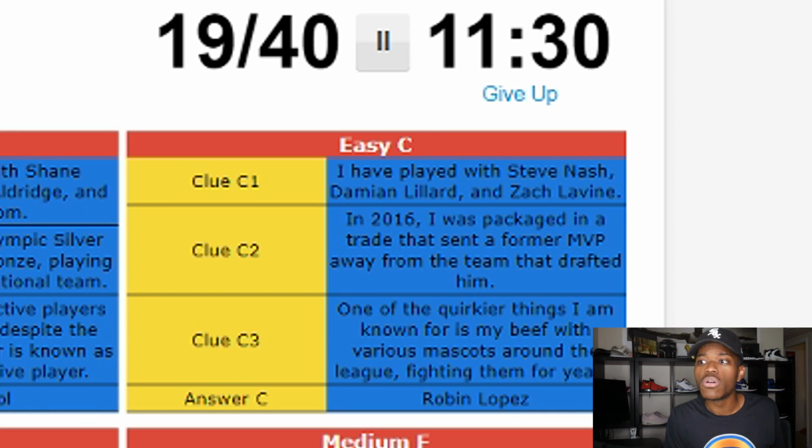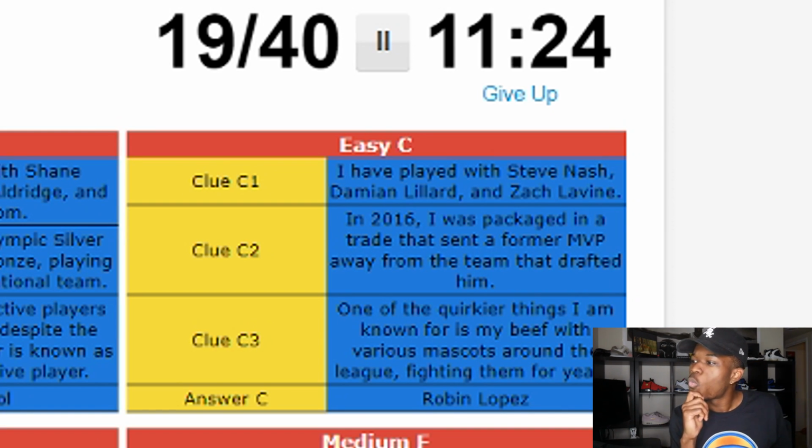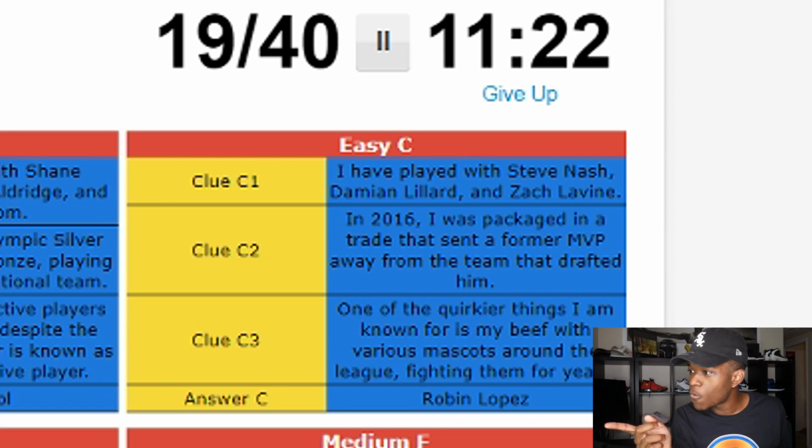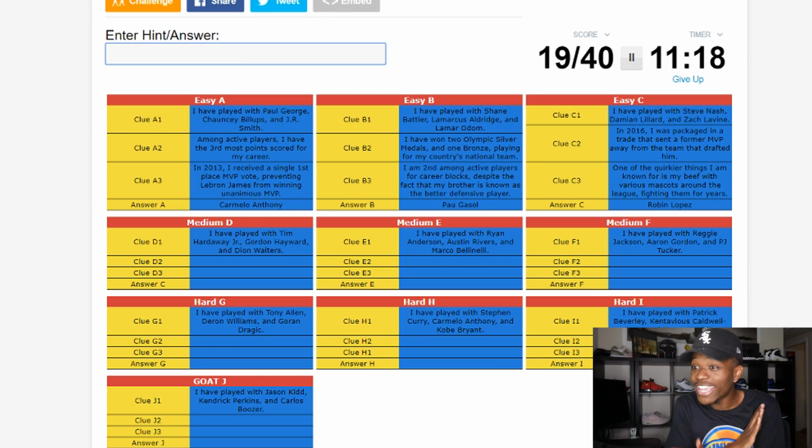Oh, that'll be the Derrick Rose trade, right? The Derrick Rose trade, because Rodman did play for the New York Knicks. One of my quirkier things is that I'm known for my beef with various mascots. Rolo 100%. Okay, so we got all the easy ones done. I'm feeling good, but now it's supposed to get a little bit more difficult.